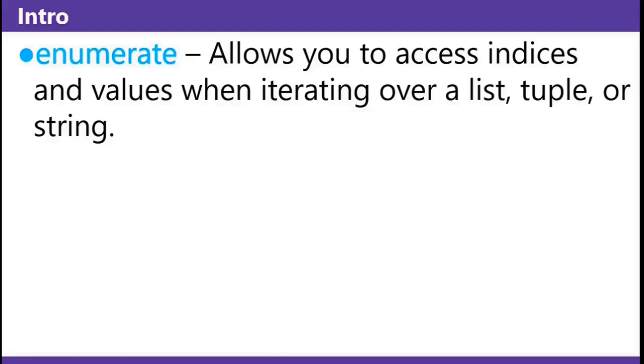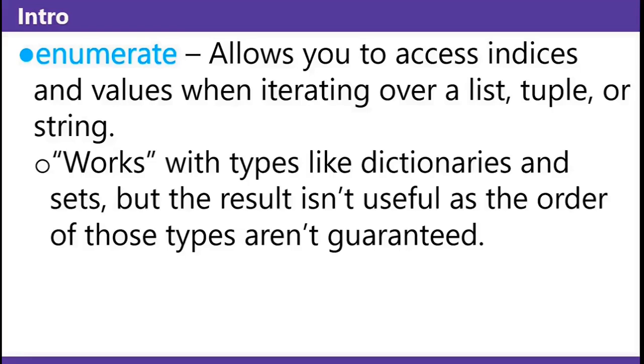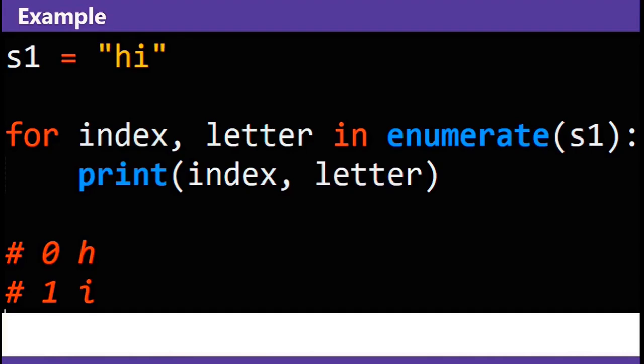The enumerate function allows you to access indices and values when iterating over a list, tuple, or a string. Enumerate works with types like dictionaries and sets, but the result isn't useful as the order of those two aren't guaranteed. In this example, you iterate through the indices and letters of the string "hi", so this will end up printing out 0 h and then 1 i.